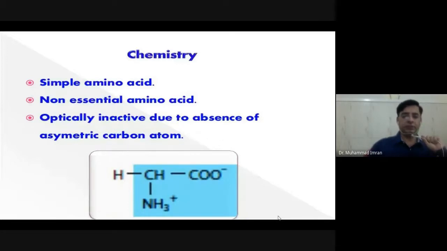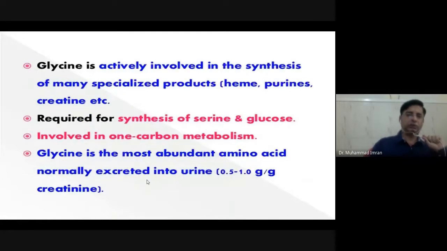Carbon atom amino acid. So here you can see the two hydrogens are the same on the central carbon, so it is not a chiral carbon. Two similar groups, two H groups, do not make an asymmetric carbon atom. Glycine is actively involved in the synthesis of many specialized products like heme, purine, and creatinine. That's why I am saying that it is very, very important in metabolism.